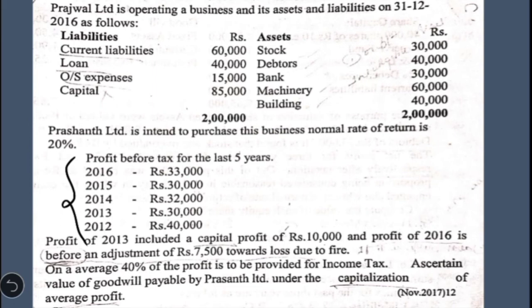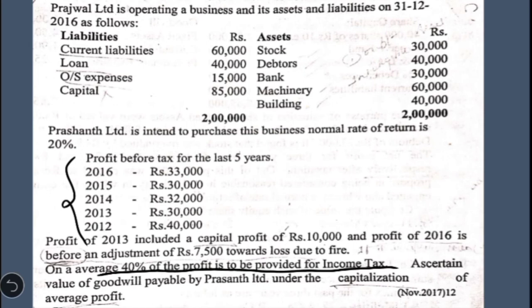So now coming to the first step, that is calculation of adjusted average annual profit. Please understand here, in all these questions they used to give you profit after taxation, but in this question they have given profit before taxation. So before charging the tax they have given what the profits are, and they have also given the rate of taxation applicable to this particular company, that is 40%.